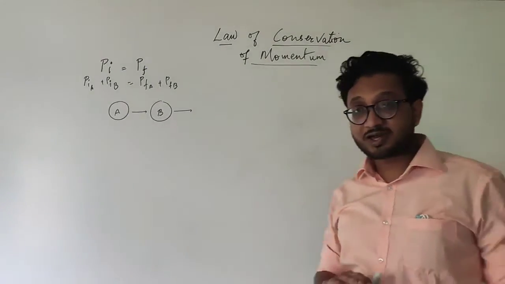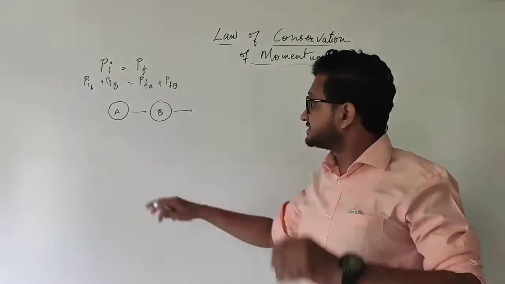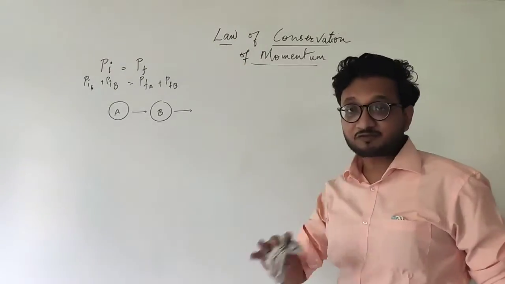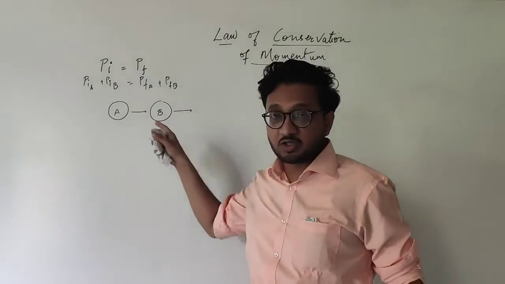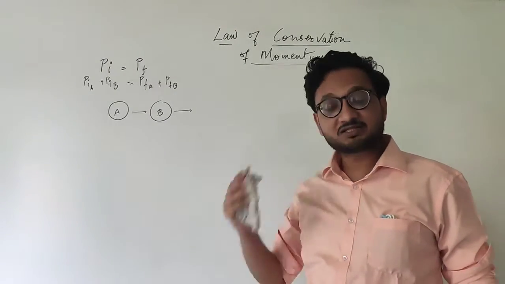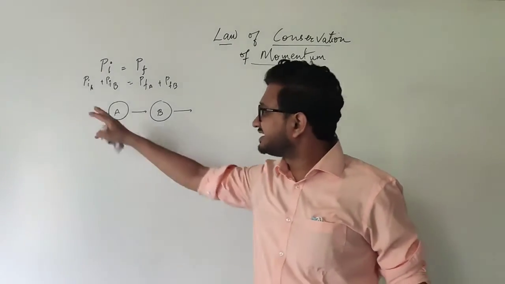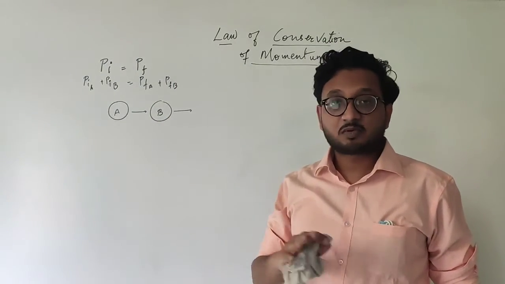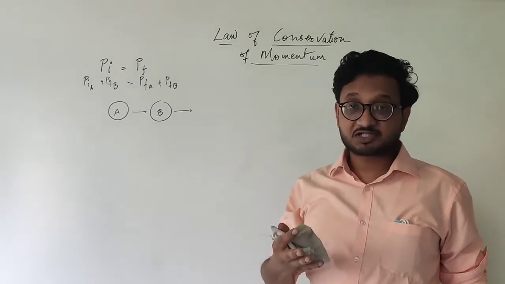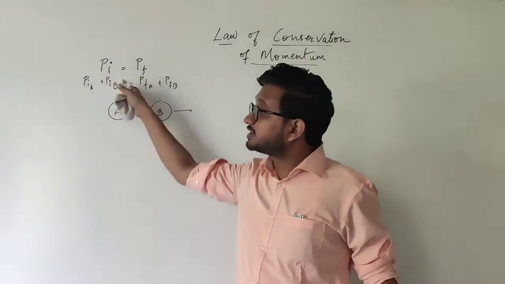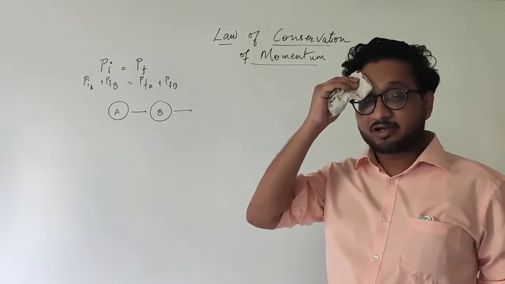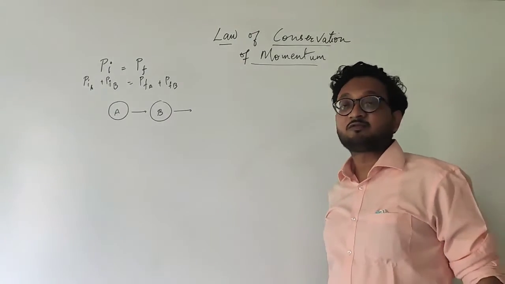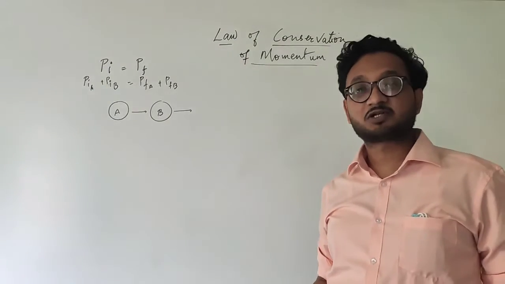So if there is no external force acting on it and these two alone are interacting with each other, that means the total momentum of the system, not just individual, the total momentum of the system remains constant. Their individual momentum might change, and will change, but the total momentum will remain the same. I hope you get it. You can reverse the video and watch it once again if you have any confusion.